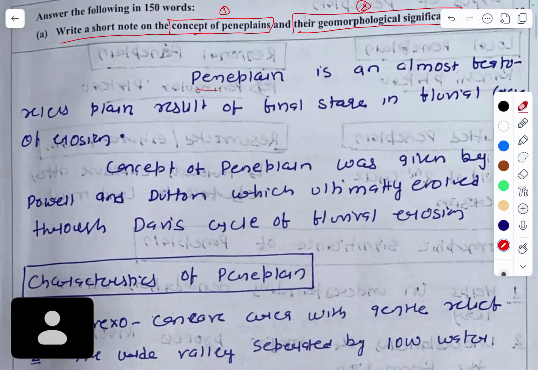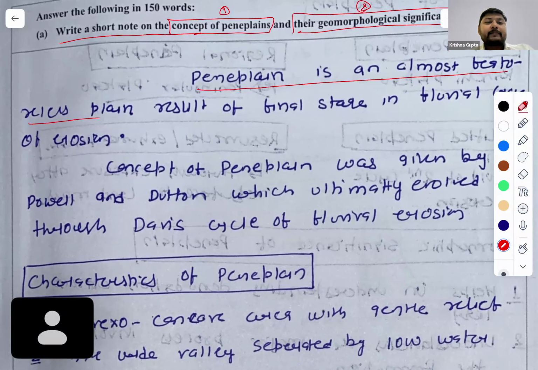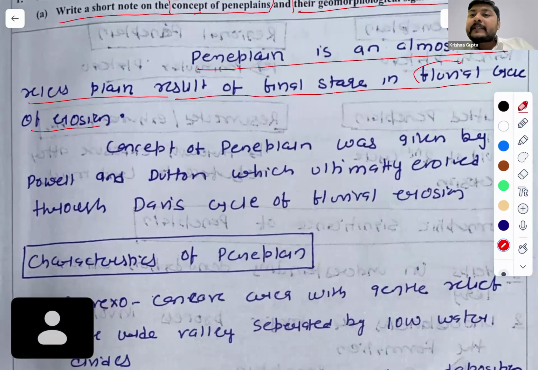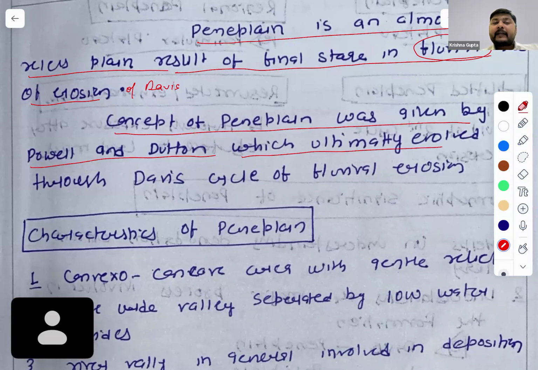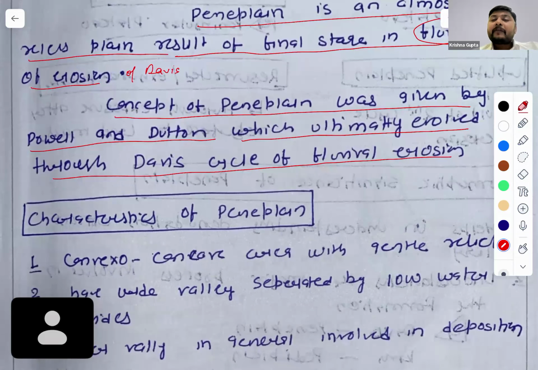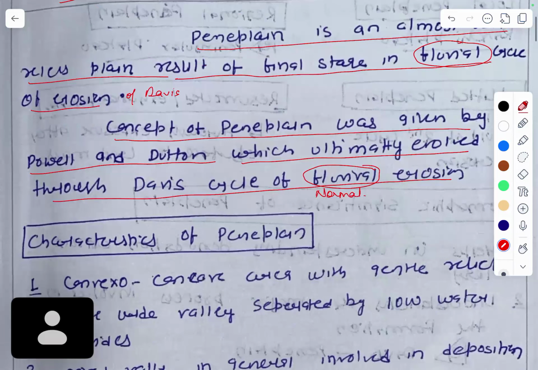So peneplain is an almost featureless plain, the result of the final stage of the fluvial cycle of erosion. Instead of fluvial cycle of erosion, you should write here the cycle of erosion of Davis. You have also given that the concept of peneplain was given by Powell and Dutton, which ultimately evolved through the Davis cycle. Why are you writing Davis cycle of fluvial erosion? You can also write normal erosion, because Davis has given the normal erosion cycle. So either write only the cycle of erosion or the normal cycle of erosion.